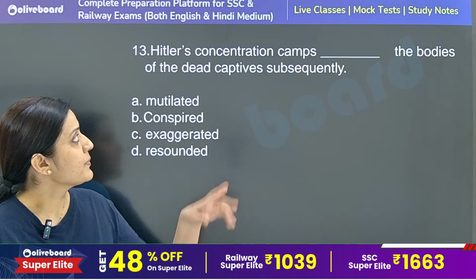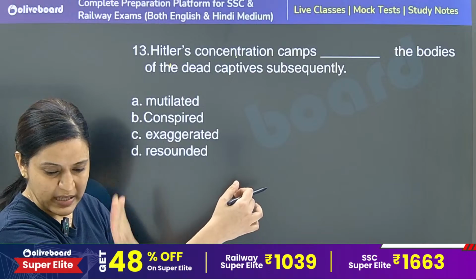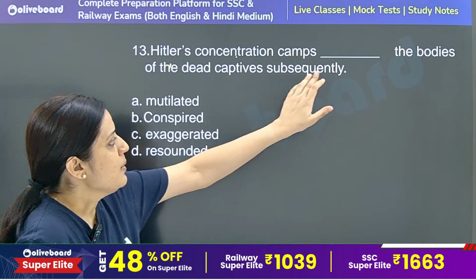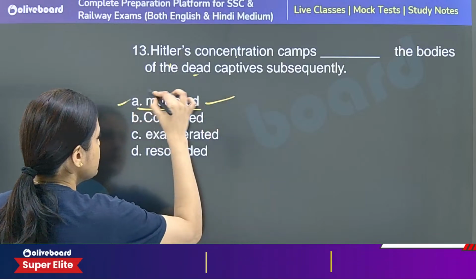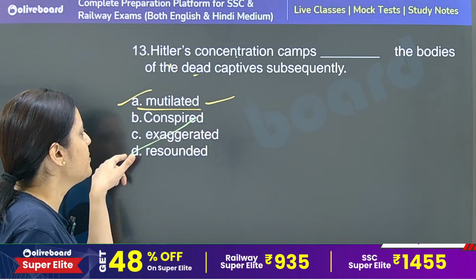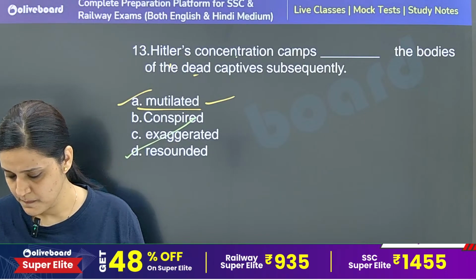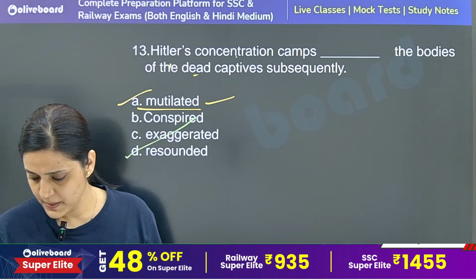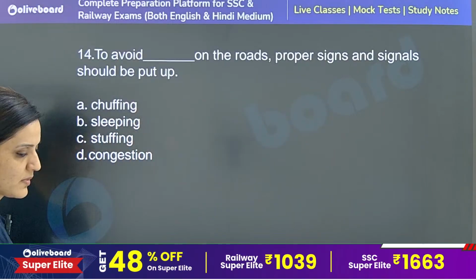So basically in Hitler's concentration camps, mutilate is to cut into parts, to cut into pieces. Mutilate the bodies of the dead captives, subsequently mutilated. Option number A is the correct answer. Conspired, exaggerated, resounded are not making any correct context. To chop or mutilate. So option number A is the correct answer. Next.